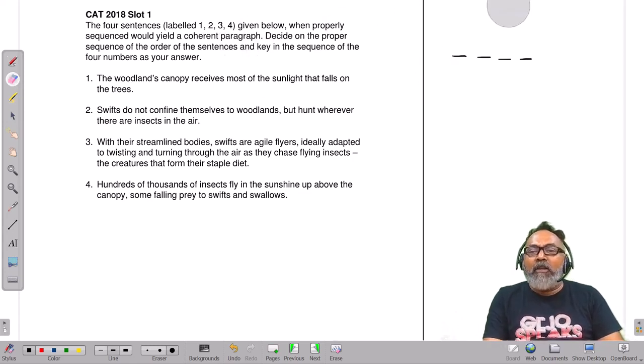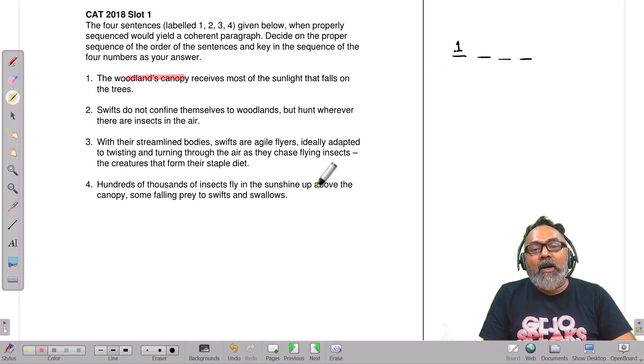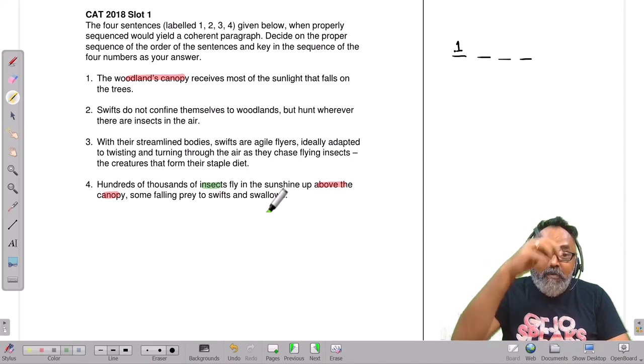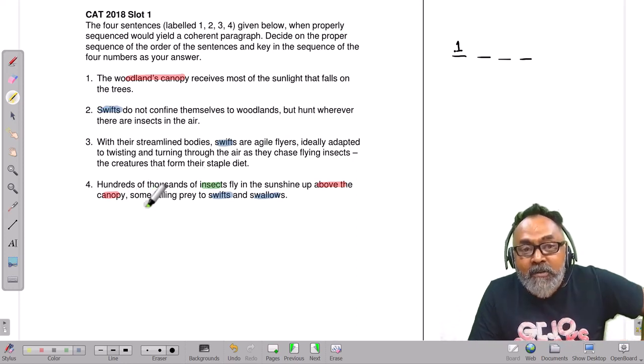So, for example, when you look at this question, I'm sure that you would have got the start as 1. Why? Because we saw the woodland canopy receives the sunlight, and then you talk about above the canopy. Hundreds of thousands of insects fly in the sunshine above the canopy, some falling prey to swifts and swallows. The swifts and swallows are getting introduced here. We can see that echoing here, especially about swifts, very specific.